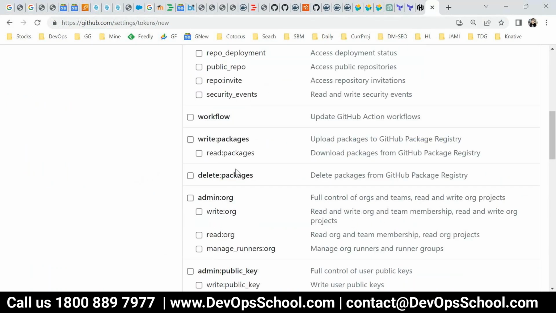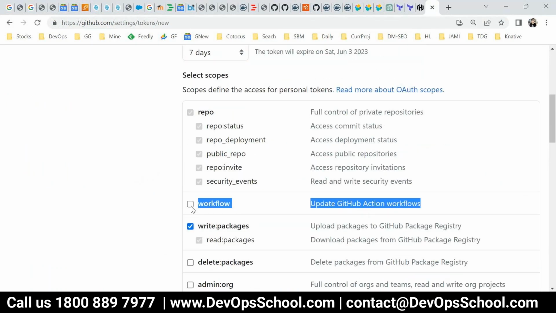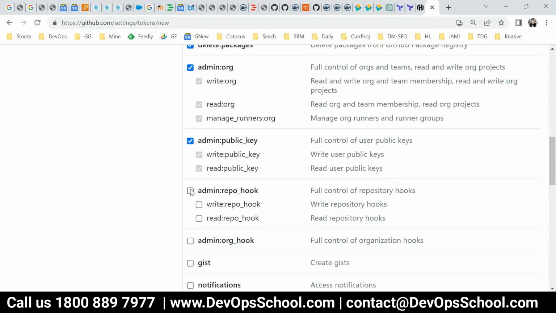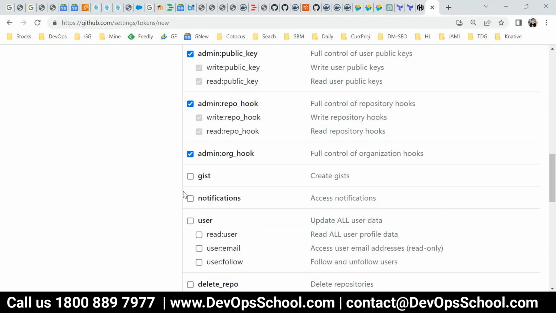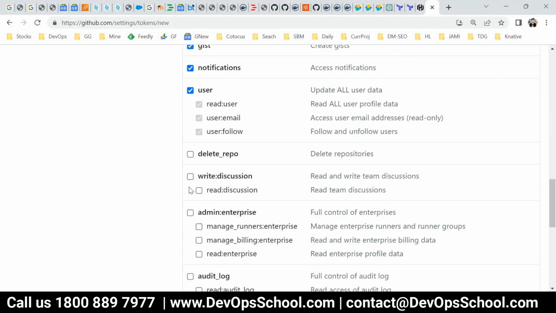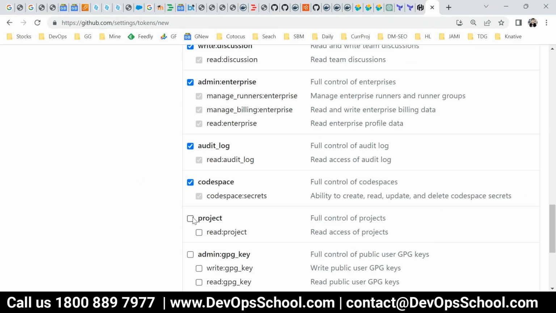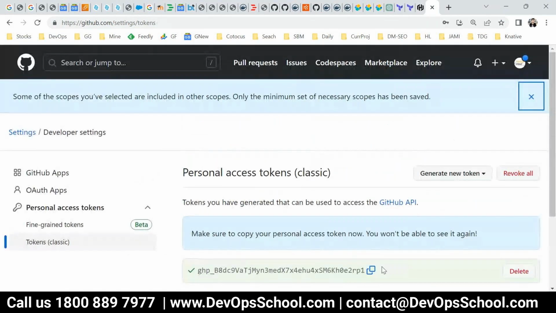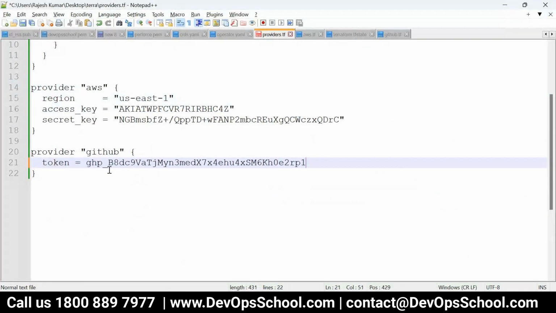Whatever permission you want to give, I'm giving blindly everything. Worst practice, but I don't want to focus on this topic now. My focus is Terraform, and generate a token. This token, you can use it here. Put it in the quotes, and that's all.